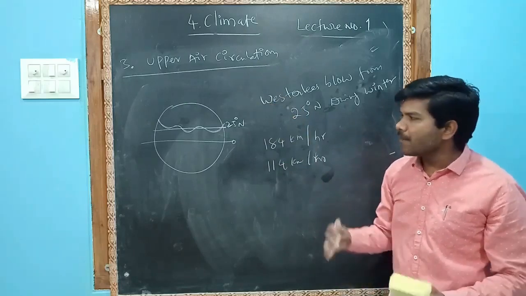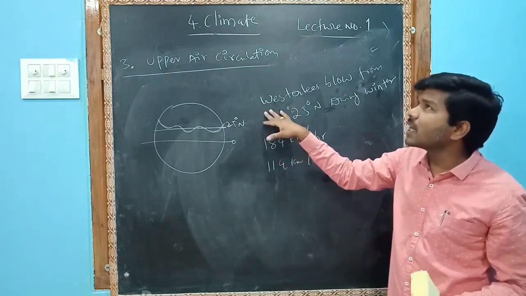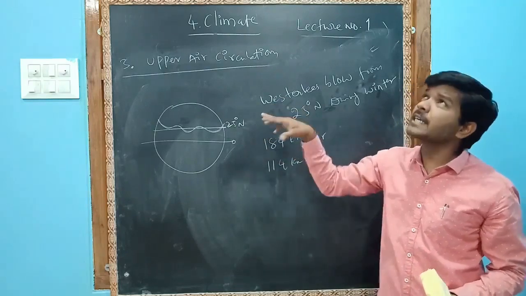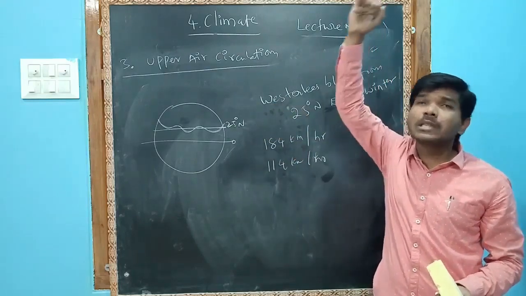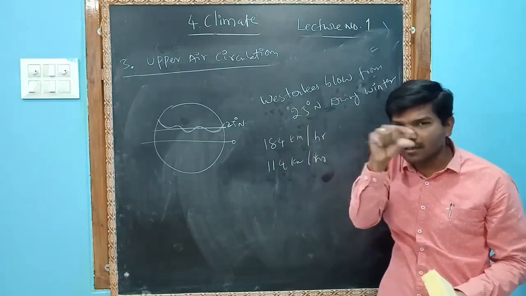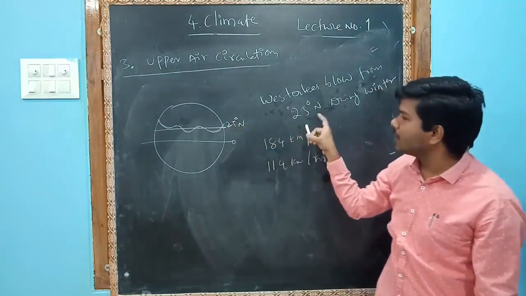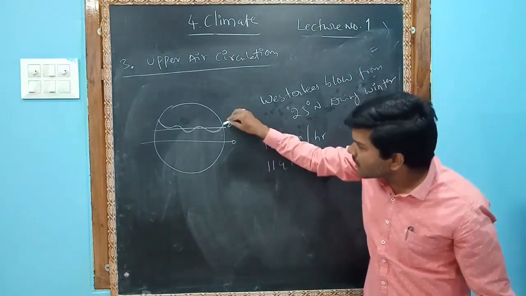I repeat, upper air circulation means westerlies. These westerlies are located above 12,000 meters, at 25 degrees north latitude.